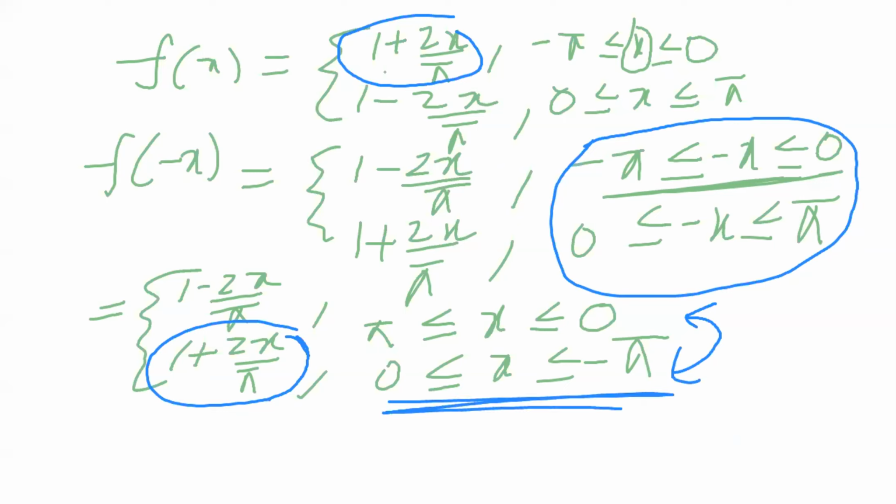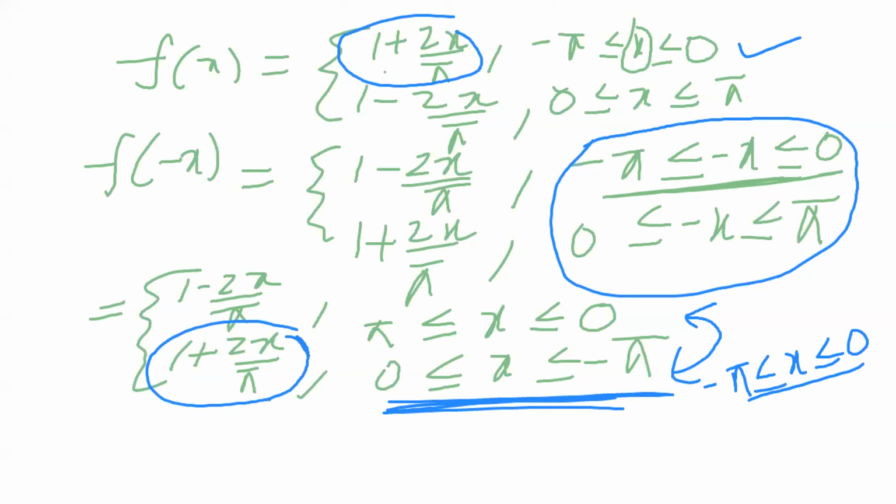I write the second interval in reverse manner. That reverse manner is first, minus pi less than or equal to x less than or equal to 0. Here it is 0 less than or equal to x less than or equal to minus pi, so I reverse it: minus pi less than or equal to x less than or equal to 0.